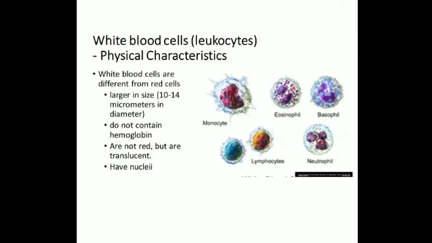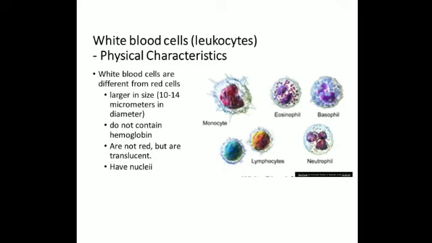Then the different types of WBCs. There are two basic types, that is granulocytes, which have granules, and agranulocytes, having non-granular cytoplasm. They have no granules. Is that clear? You can see these small dots, small circles, these are the granules.